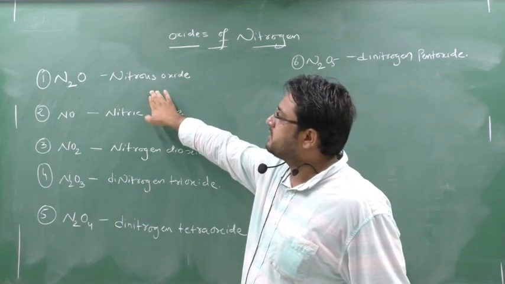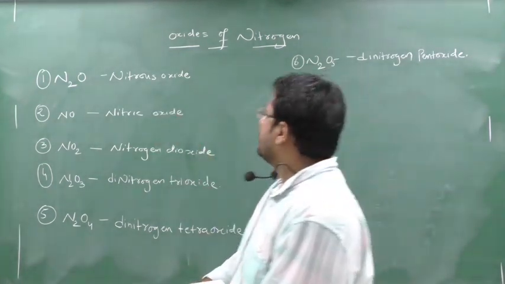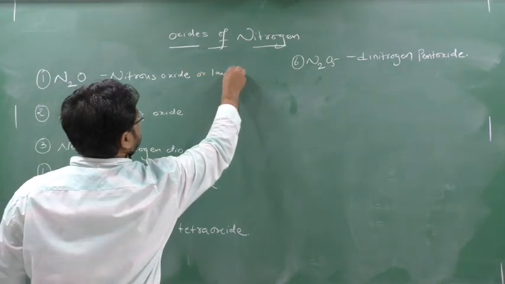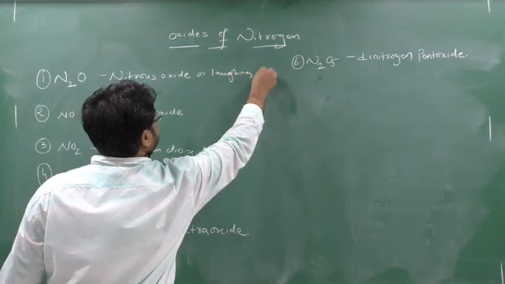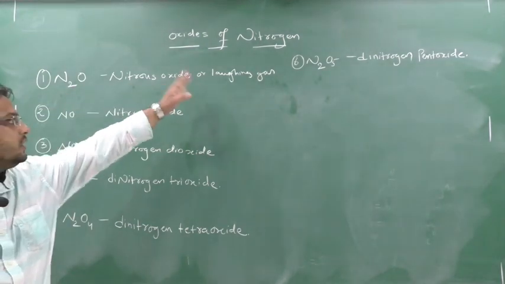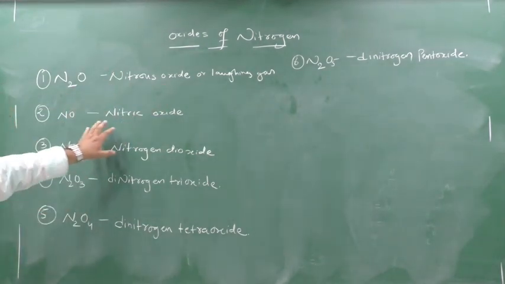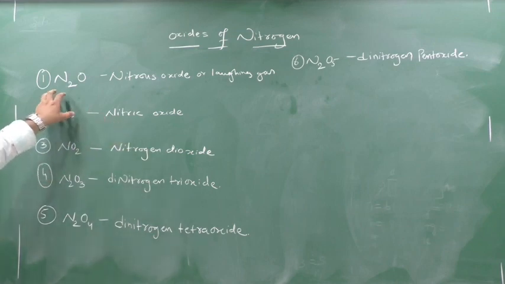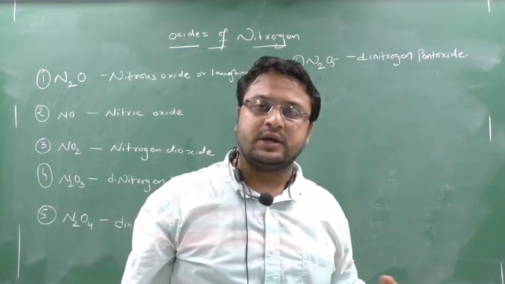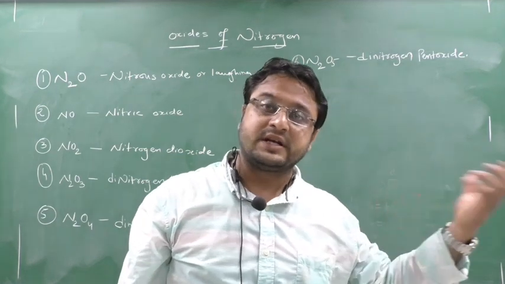N2O is known as nitrous oxide, or another name is laughing gas. NO is known as nitric oxide. You know that for lower oxidation number we give the suffix -ous, and for higher oxidation number we give the suffix -ic.